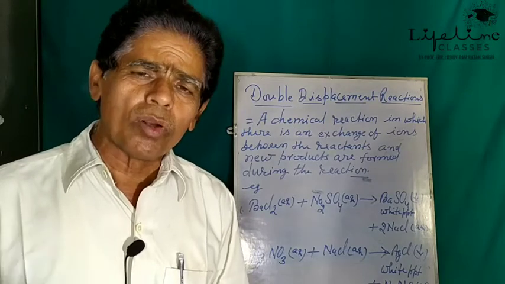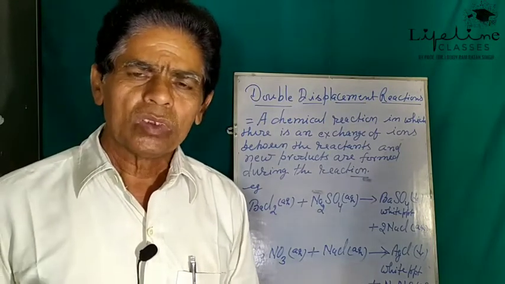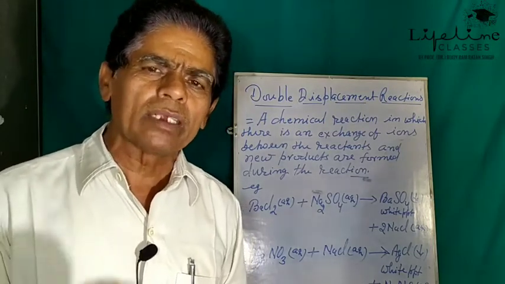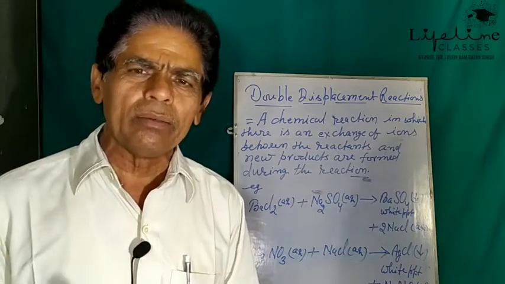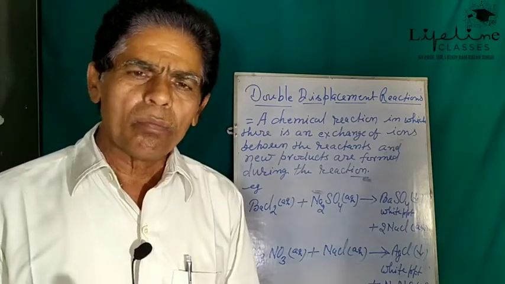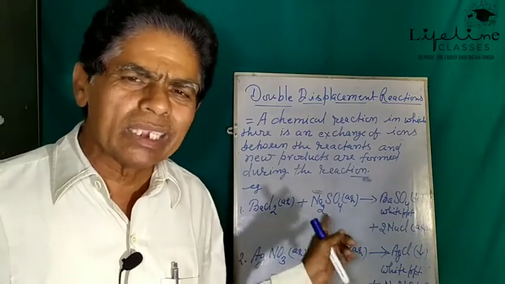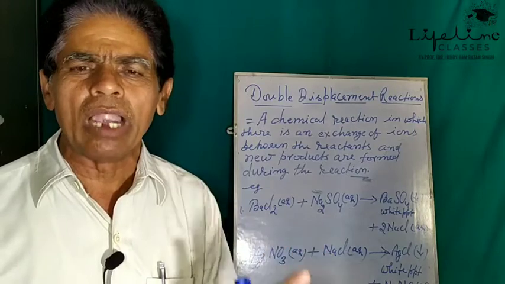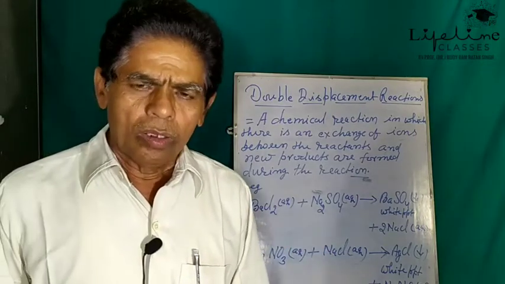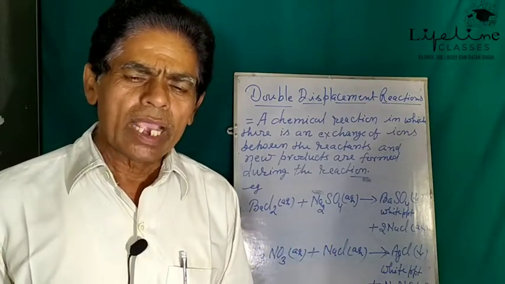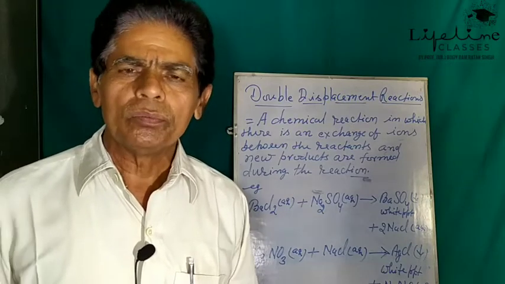Zinc is more reactive than copper. Similarly, iron is also more reactive than copper. So, more reactive metal or metals displace the less reactive metal from its salt solution. This reaction has already been taught.